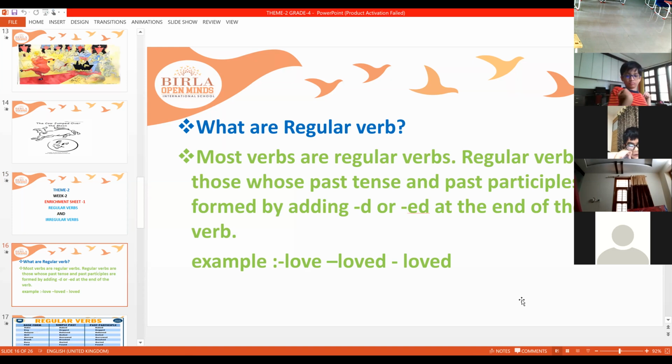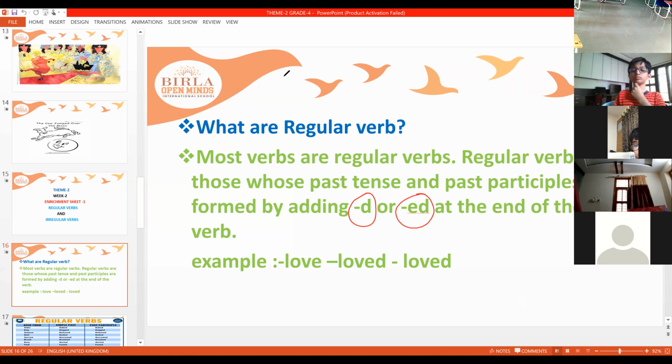What are regular verbs? Most verbs are regular verbs. Regular verbs are those whose past tense and past participle are formed by adding D or ED. You can see here we have taken D and ED.